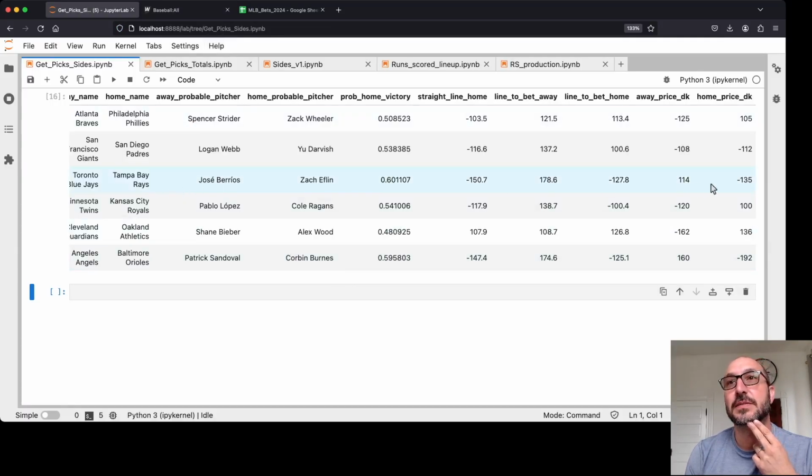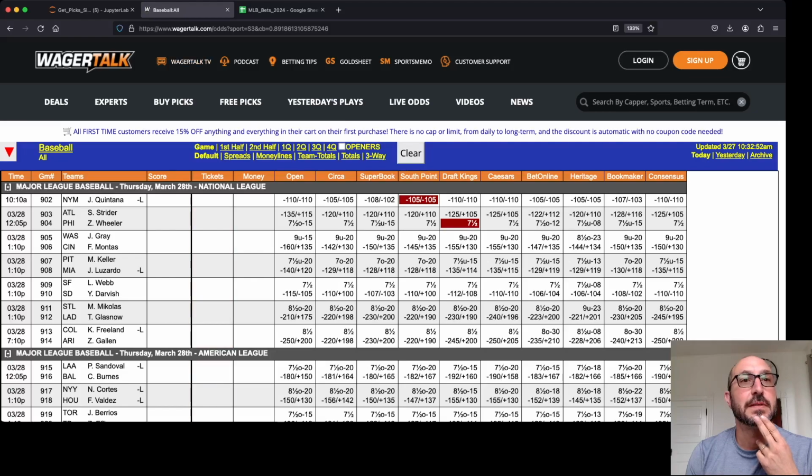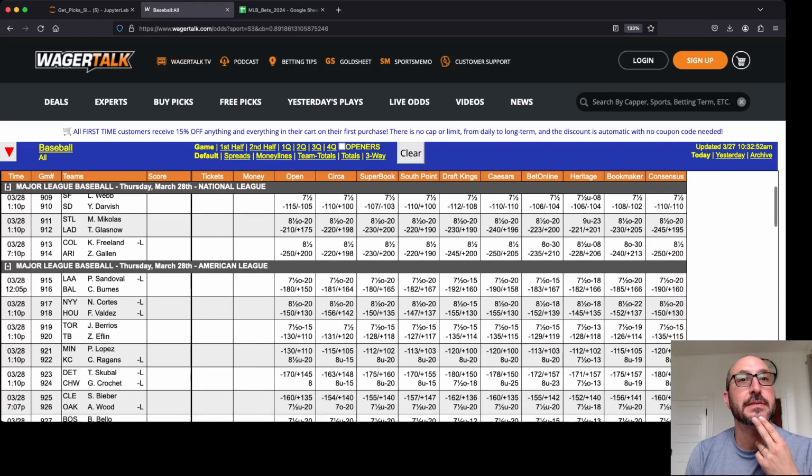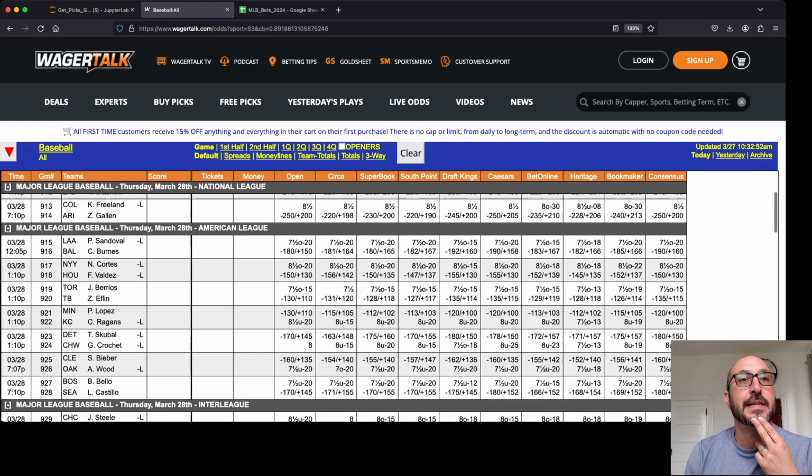Rays and the Blue Jays, we're looking to get better than minus 127 on the Rays. And here, let's see what we can get. We can get minus 126. So we can get just better. So let's take that. We're going to take the Rays at minus 126, again on Bookmaker.